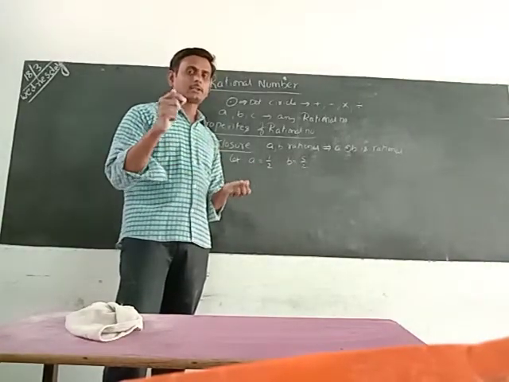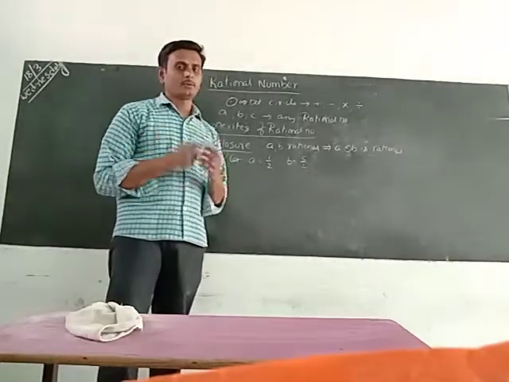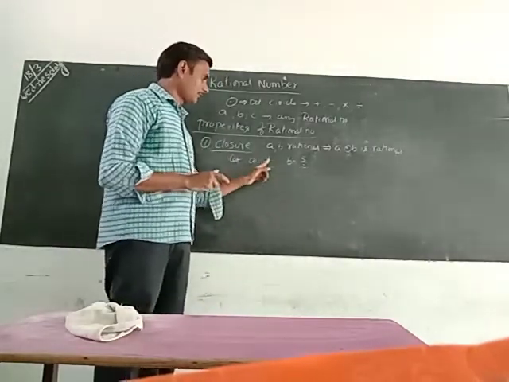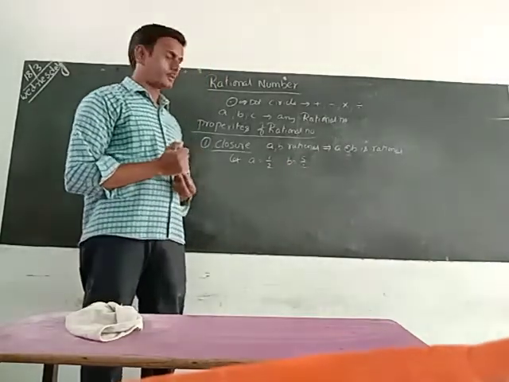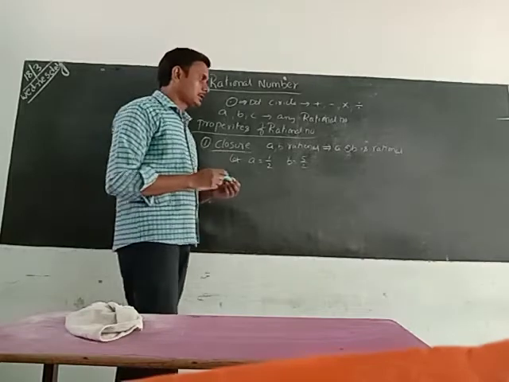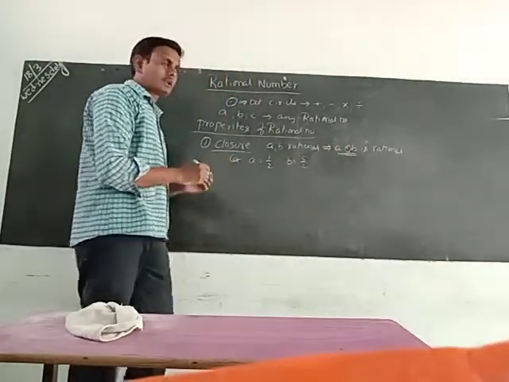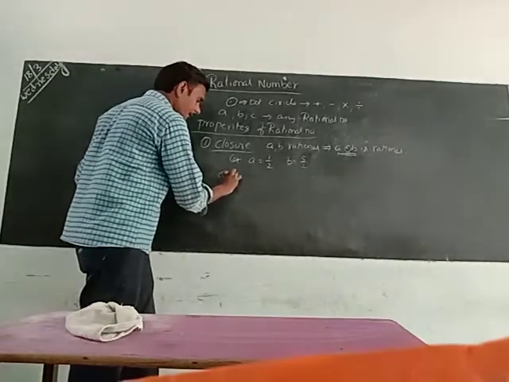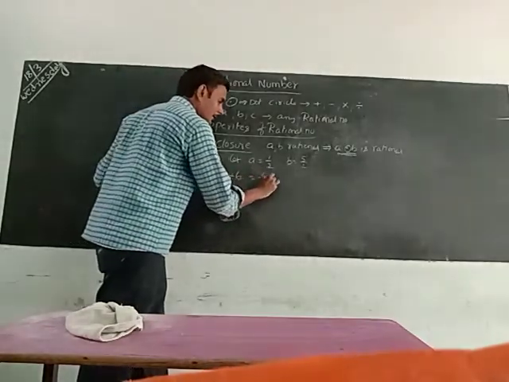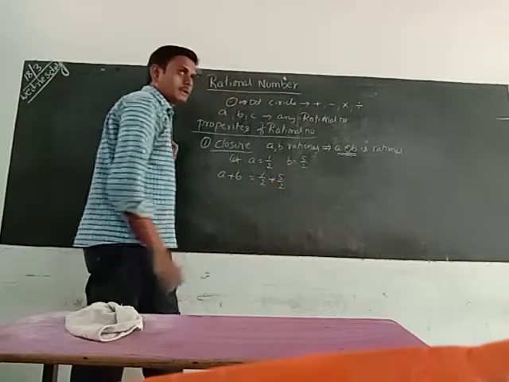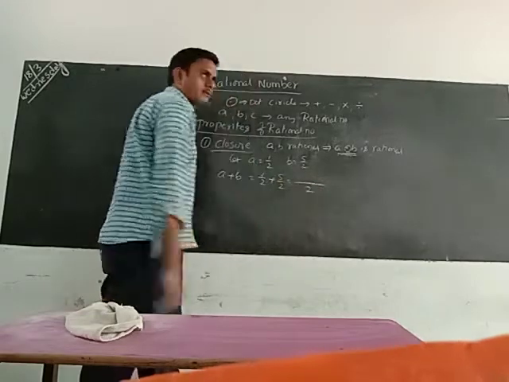Okay, we have to do a little calculation here. If the denominators are the same, the calculation becomes easy. a equals 1/2, b equals 5/2. Now we will check the operator. a dot circle b means a plus b, I want to check first. a plus b means 1/2 plus 5/2. Okay, the two denominators are the same, like fractions.